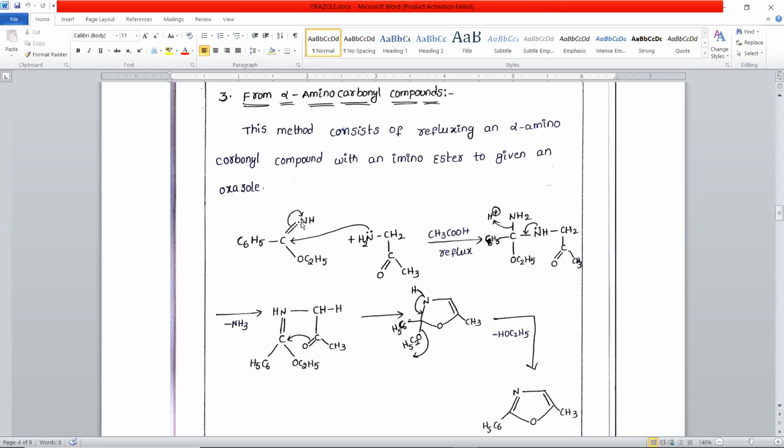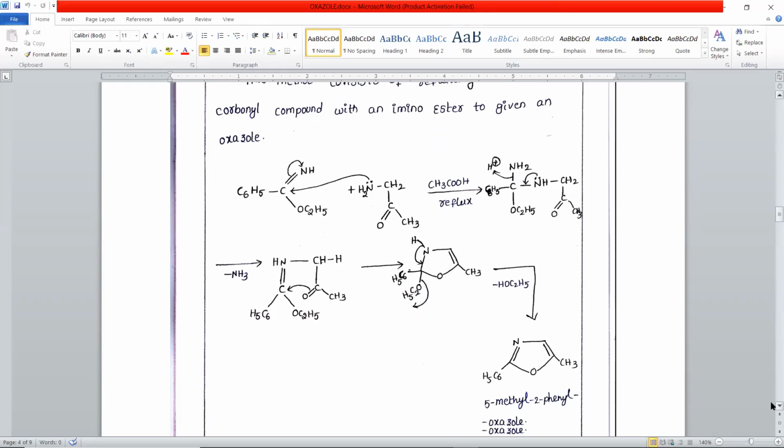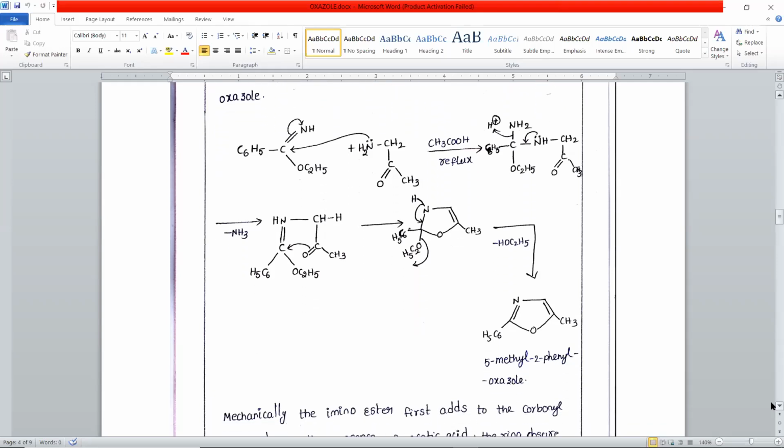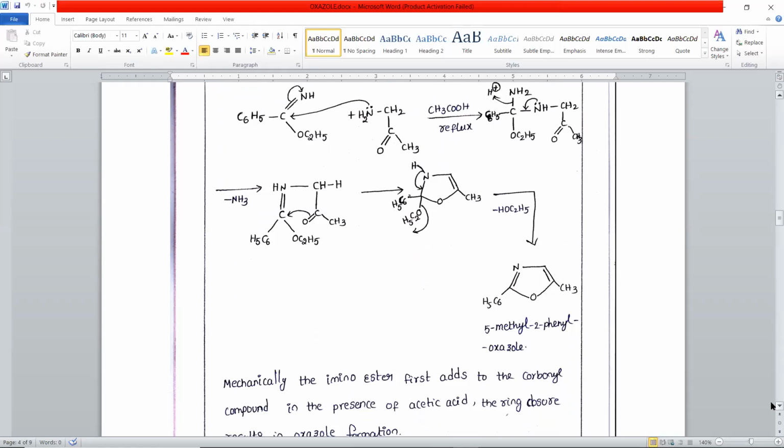It reacts with an alpha amino ketone, which attacks the carbon atom of the amino ester, and the resulting compound undergoes rearrangement, forming a 2,5-disubstituted oxazole.